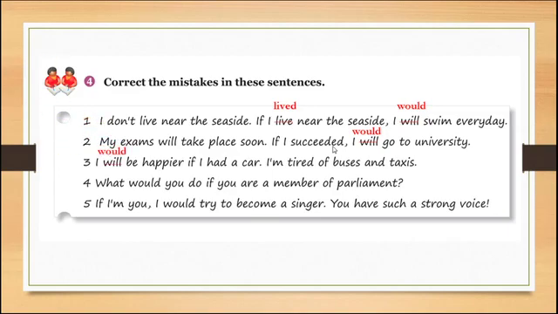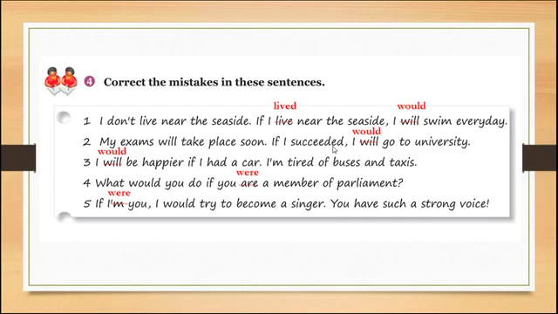For number 4, what would you do if you are a member of parliament? So what would you do if you were a member of parliament? For sentence number 5, if I am you, I would try to become a singer. You have such a strong voice. So the mistake here is am. Instead of the simple present, we are going to use the simple past of verb to be. So we say, if I were you.